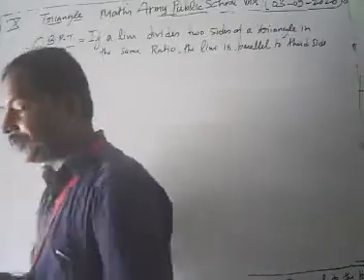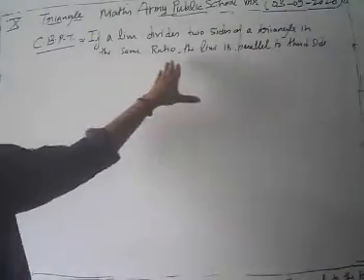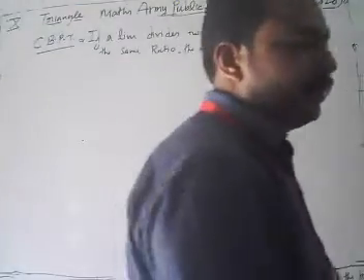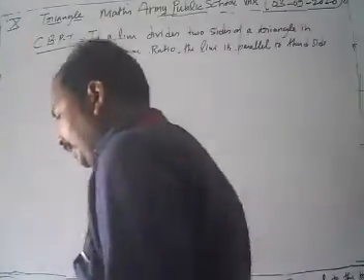What is the statement of the converse of the basic proportional theorem? If a line divides two sides of a triangle in the same ratio, then the line is parallel to the third side. Now look, what do we have to prove? We have to prove the converse of the basic proportional theorem.